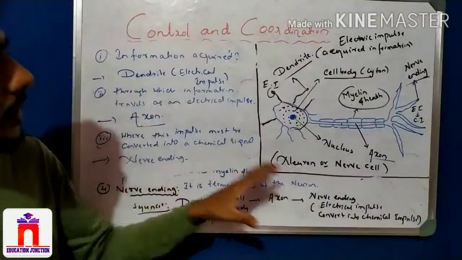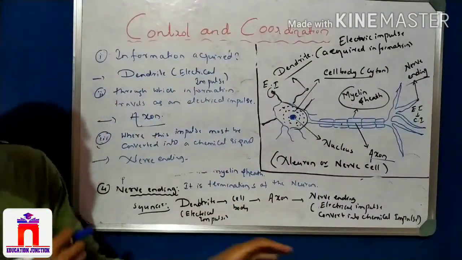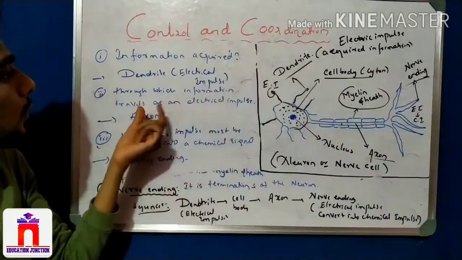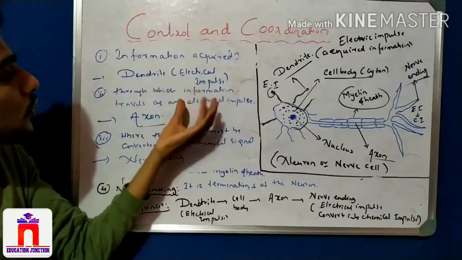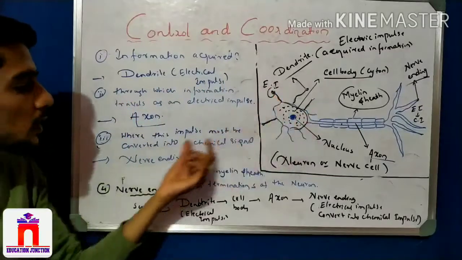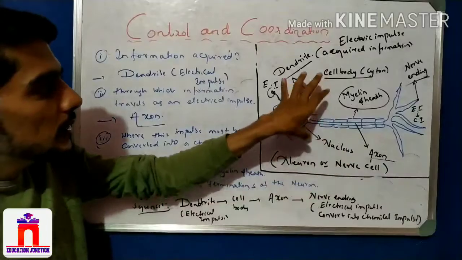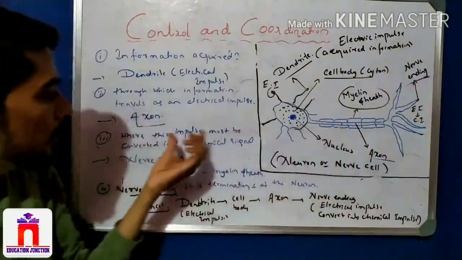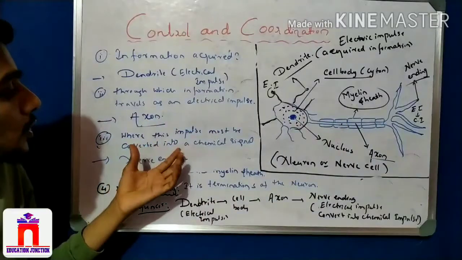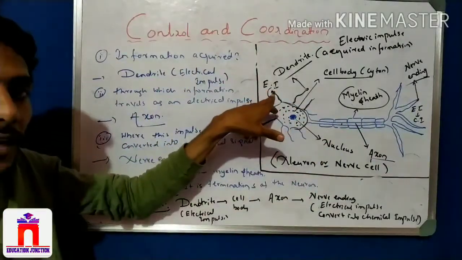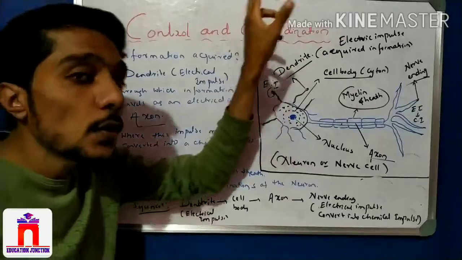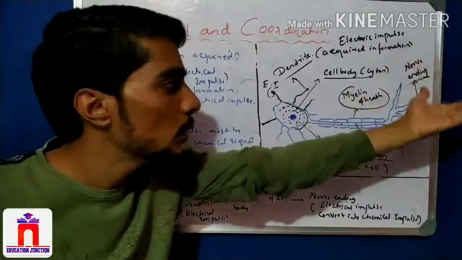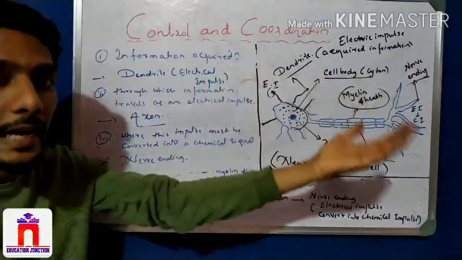So here, students, there is a very simple discussion. What did we discuss here? We solved the 3 top questions. One question is where the information is acquired, that is dendrite, and through which information travels as an electrical impulse, that is axon. And where the impulse must convert into chemical, at the nerve ending, because the gap is there. Through chemical it can travel to the next dendrite.